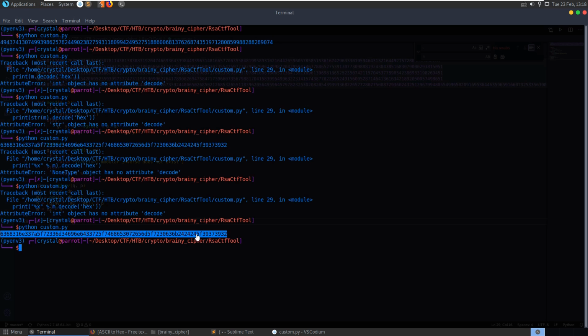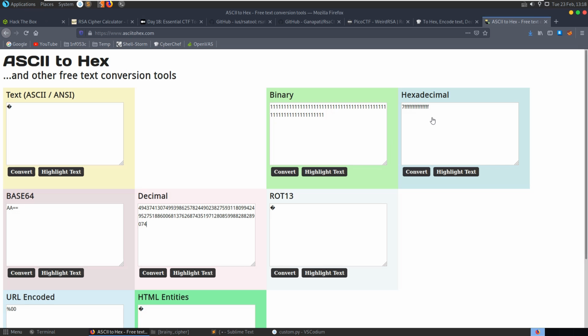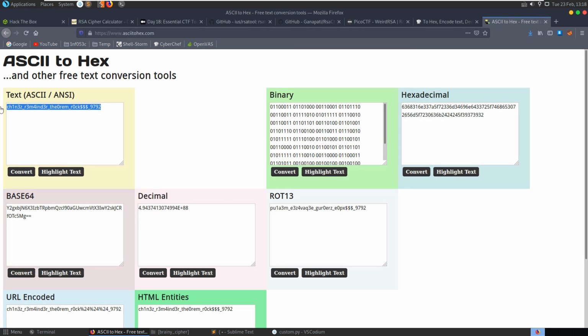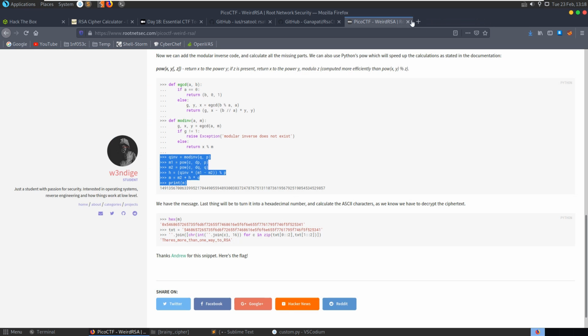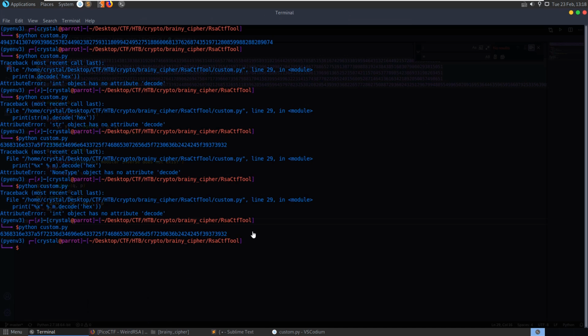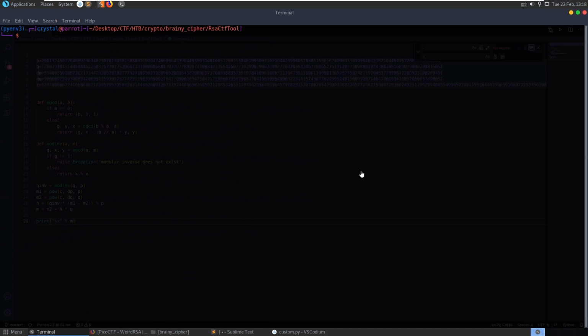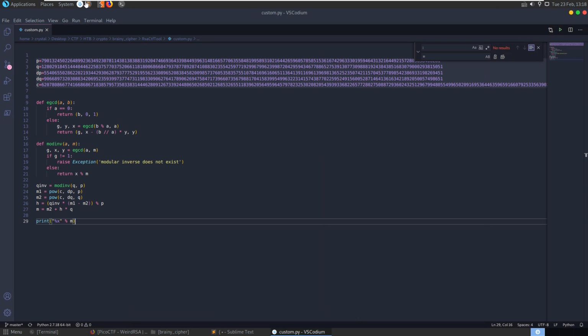Yeah, alright. So we have our hex value. Now we could go and convert this to ASCII, and there we get our string back. I'm not too sure what was going on with CyberChef there with the formatting, or what was going on with the RSATool or the RsaCTFTool.